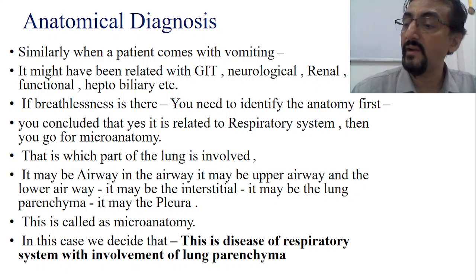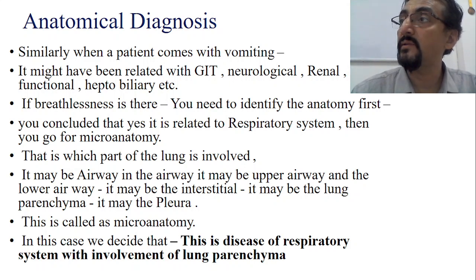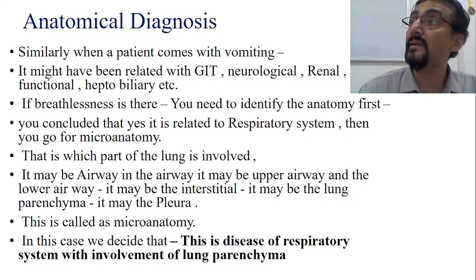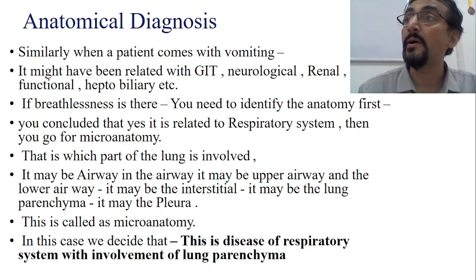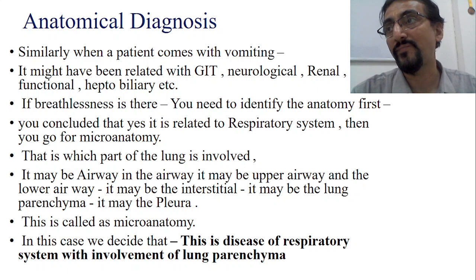So now this is a disease of the neurological system with involvement of the central nervous system, especially the gray matter. In the gray matter, again you decide whether it is the gray matter of the cortex, basal ganglia, cerebellum, or midbrain. This is called microanatomical diagnosis.